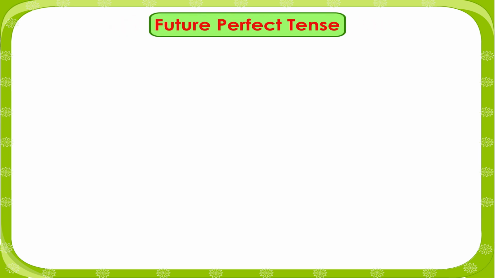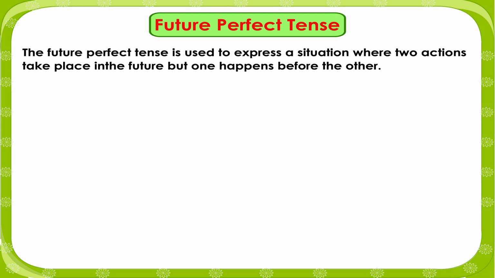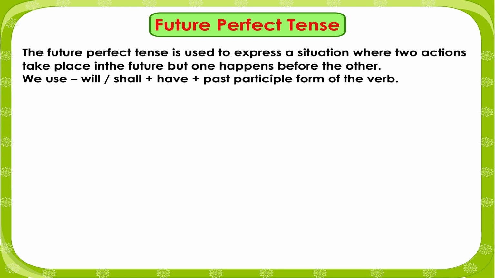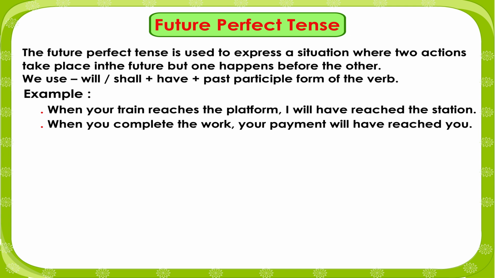Future perfect tense. The future perfect tense is used to express a situation where two actions take place in the future but one happens before the other. We use will or shall plus have plus the past participle form of the verb. Example: When your train reaches the platform, I will have reached the station. When you complete the work, your payment will have reached you.